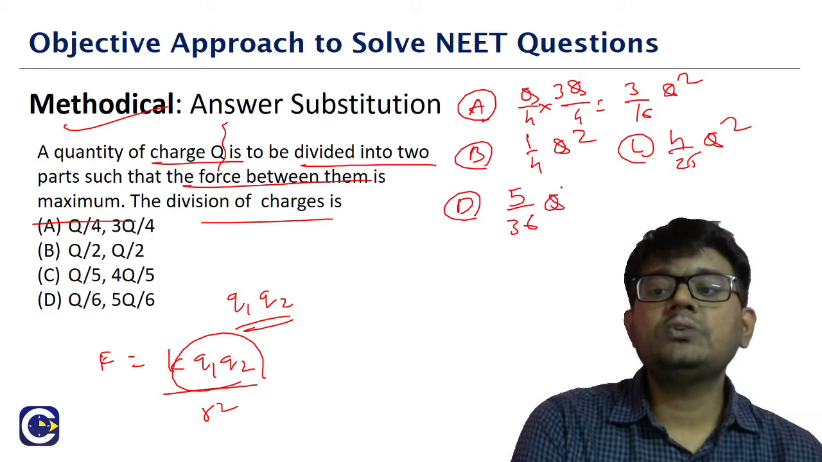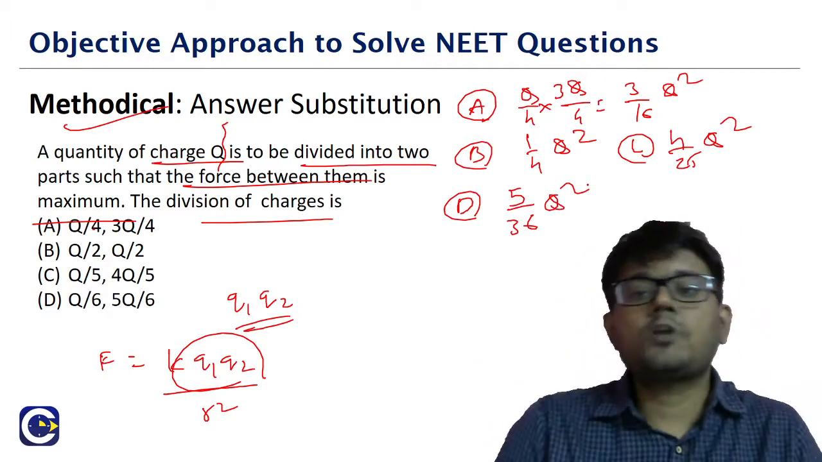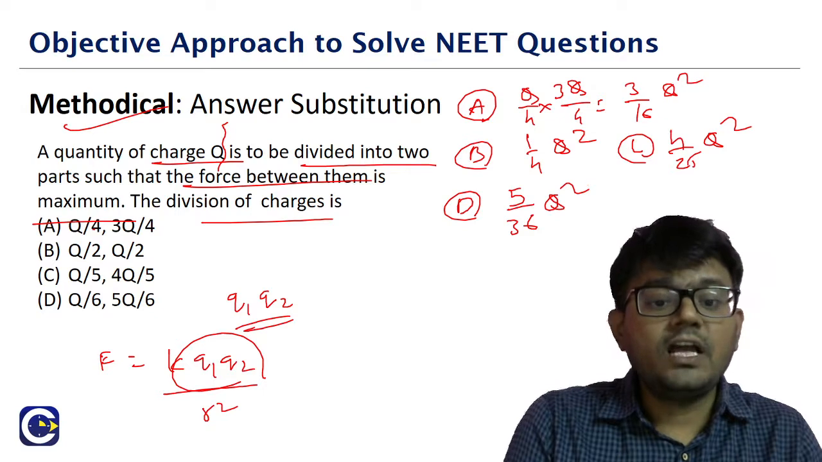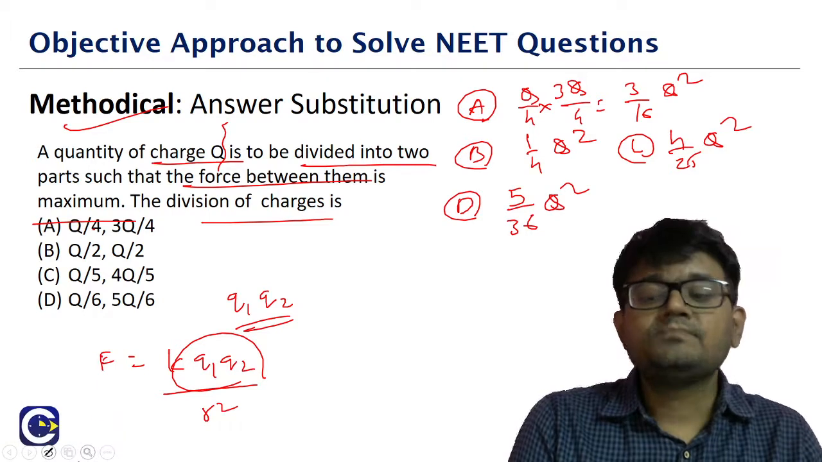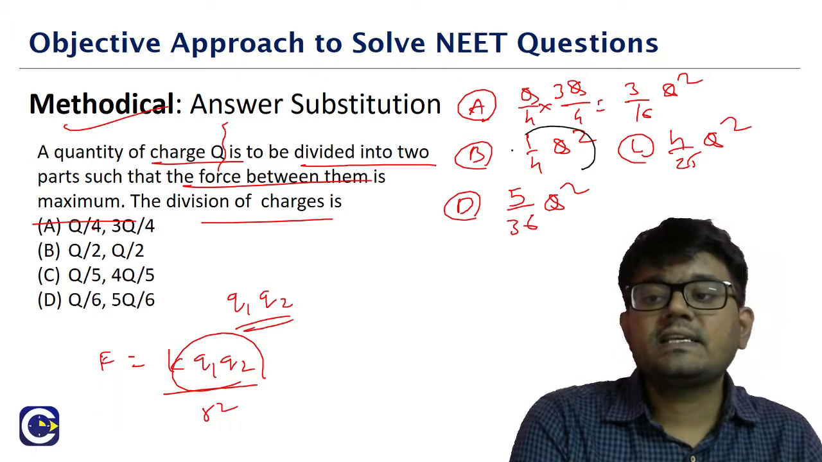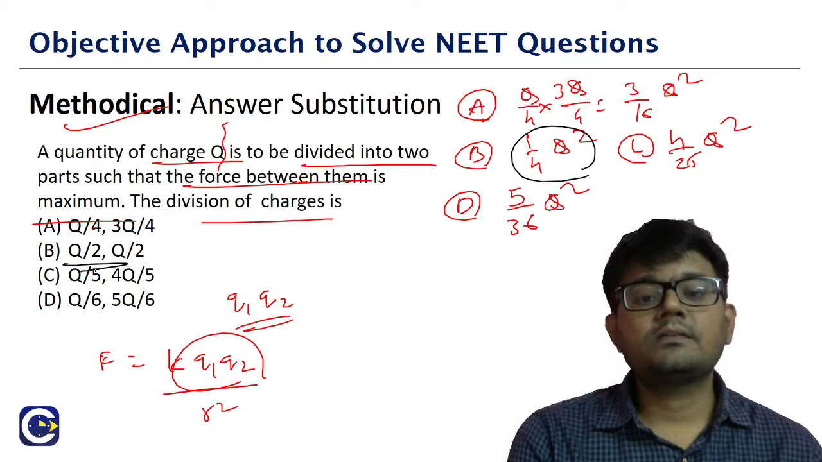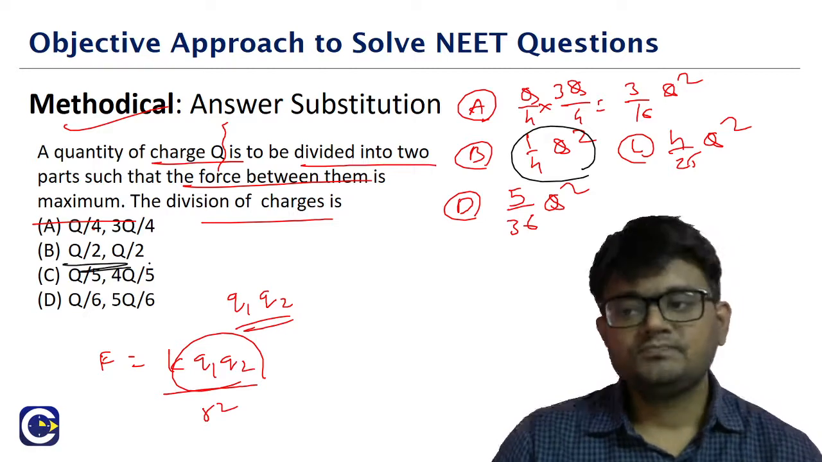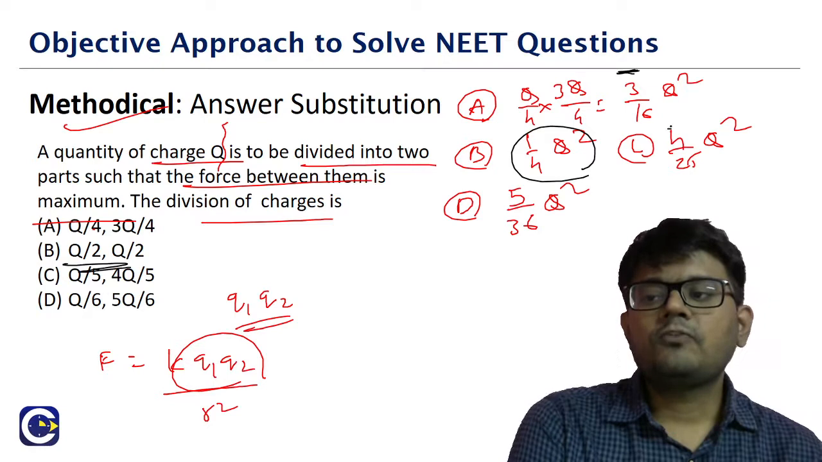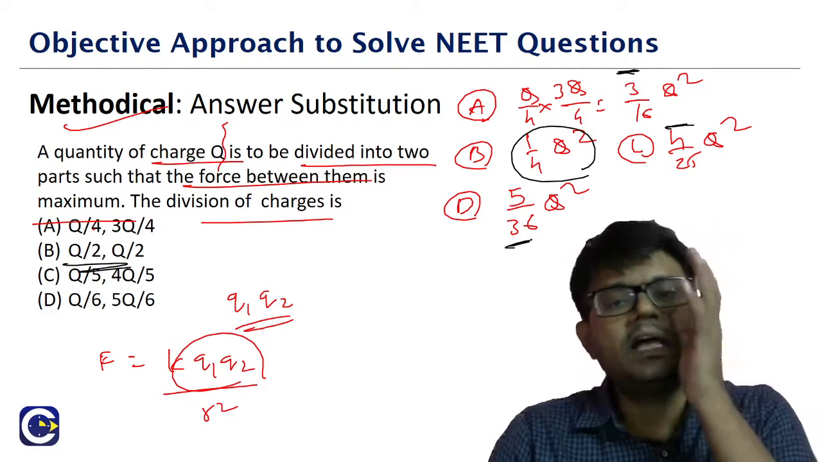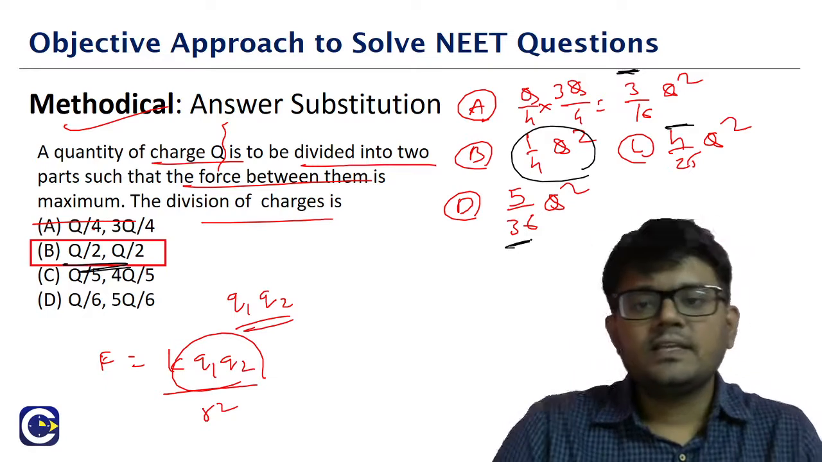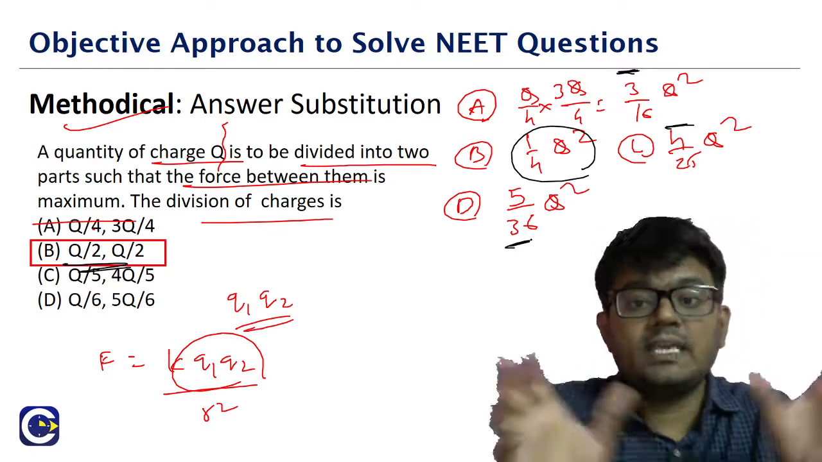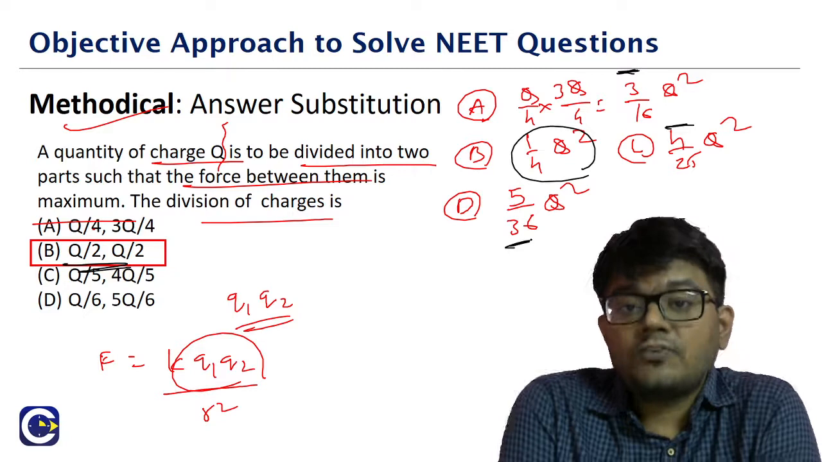5 by 36 into Q square. You will see that in these 4 product values, we are getting the product of the 2 charges that are coming after the breakdown of the charge capital Q, correct? So here we will see that the product is highest in which case? In option B, because what is the factor there? 1 by 4, 3 by 16, 4 by 25, 5 by 36. In that, the fraction that is highest is 1 by 4. Wherever the product of the charges is maximum, the force between the charges also will be maximum.